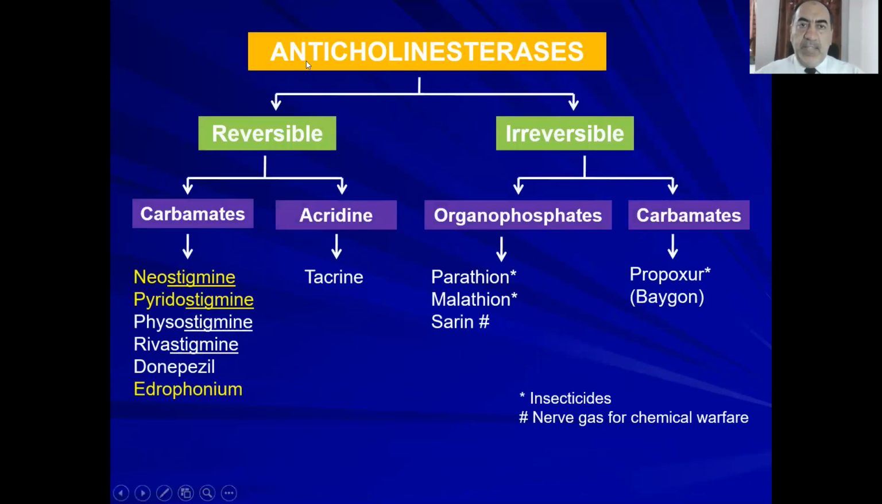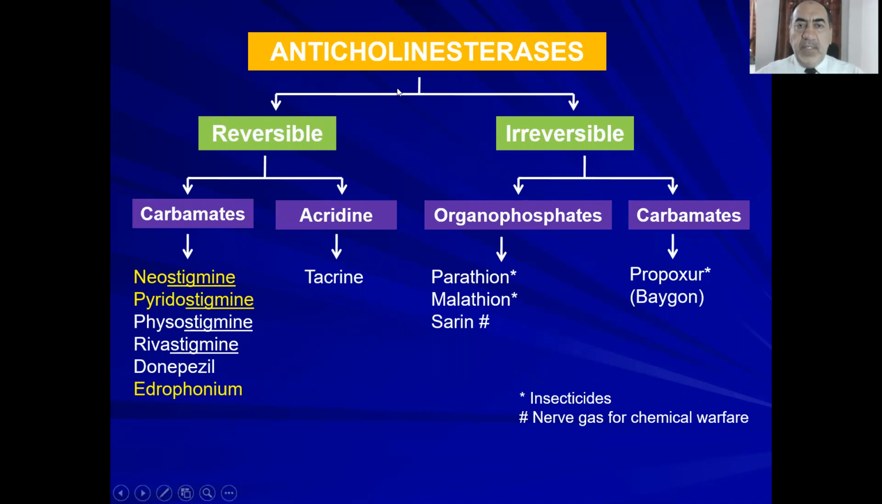Classification. Anticholinesterase, also known as cholinesterase inhibitor. Remember, this enzyme, cholinesterase, is the enzyme that breaks down acetylcholine into choline and acetyl-CoA or acetic acid. And these drugs inhibit the cholinesterase enzyme, so they are called cholinesterase inhibitors or anticholinesterases.